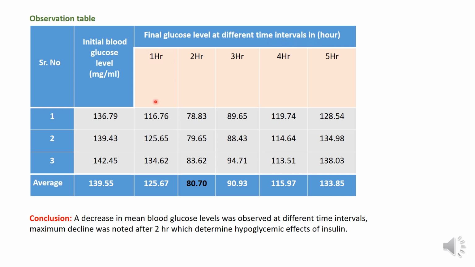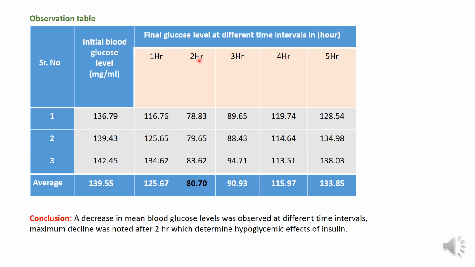After 1 hour, the mean blood glucose level of all three animals comes to 125.67. What we have done here is determine the blood glucose level in the first rabbit, then the second, then the third, and then take the mean of it.